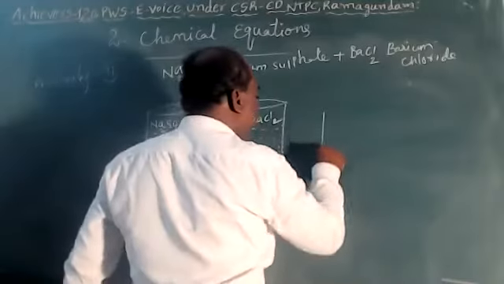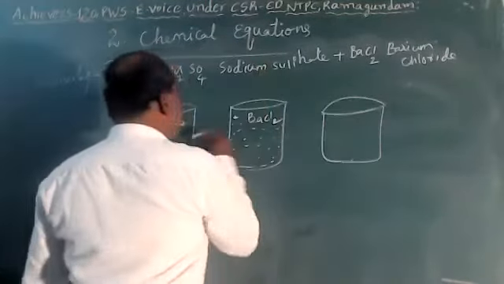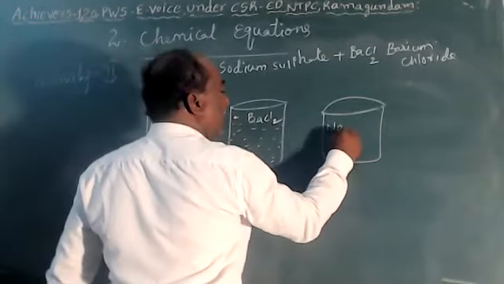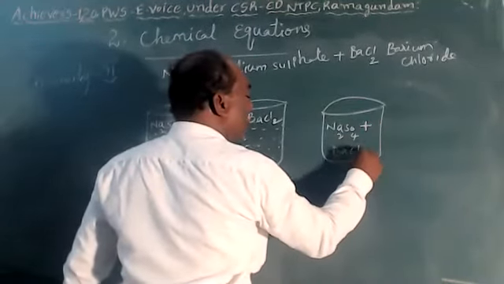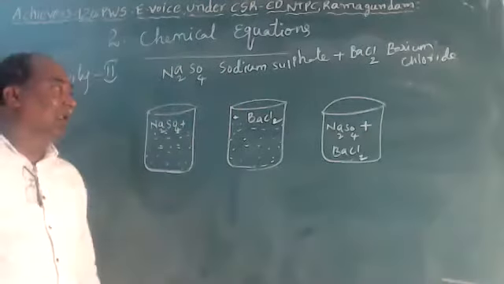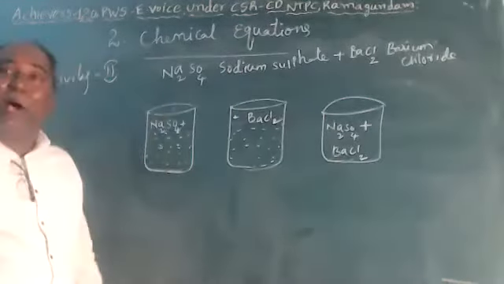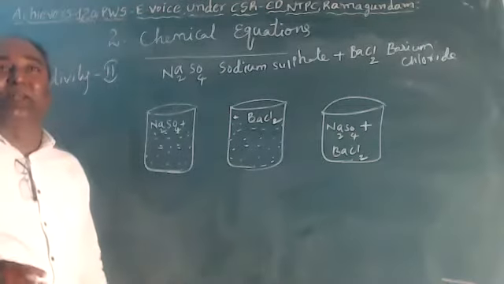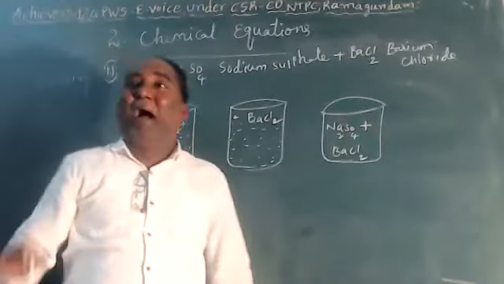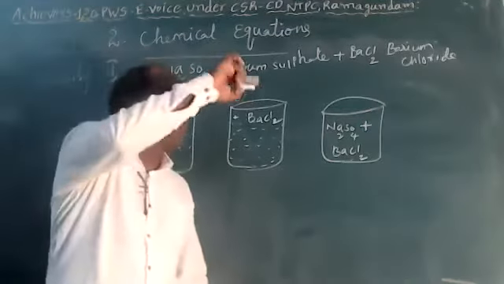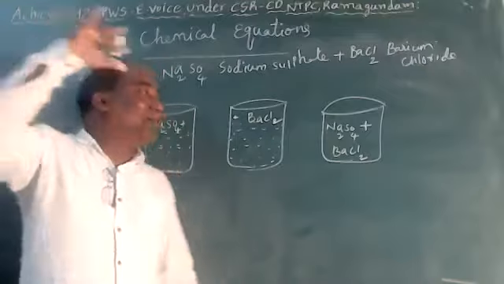Take another beaker and mix both solutions, that is, sodium sulfate solution plus barium chloride solution. Take the two solutions, mix them into another beaker and observe the reaction. What reaction takes place? When we mix the sodium sulfate and barium chloride, a white color substance is formed in that.